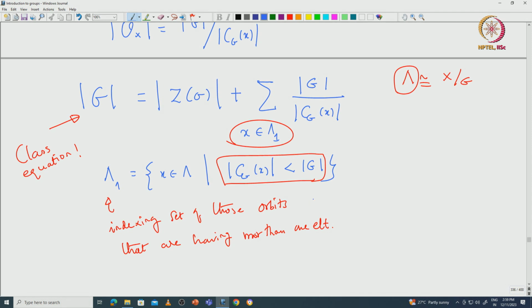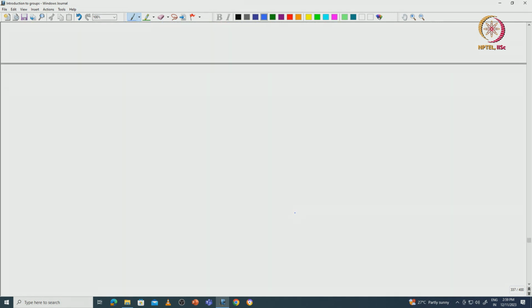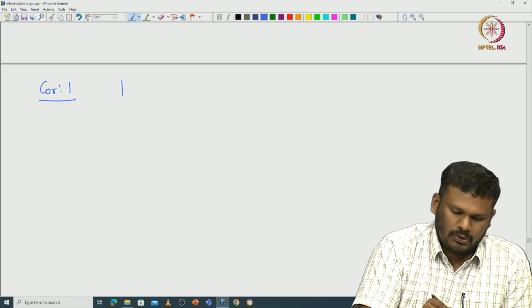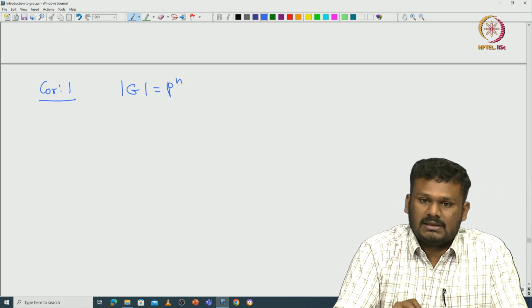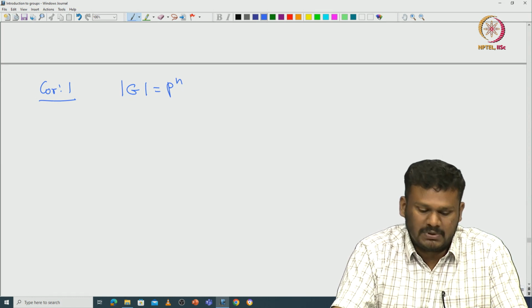Okay. So let us look at some immediate application of this class equation. Let us start with a group of order p power n. This is the first immediate corollary. Suppose G has order p power n. A group that has order some power of a prime is called a p-group.